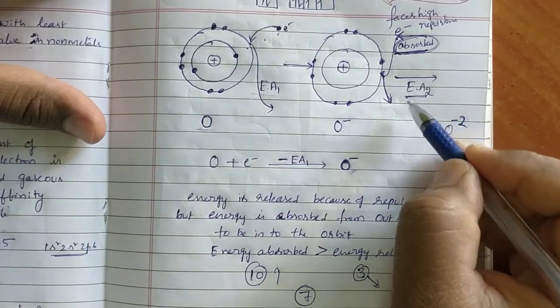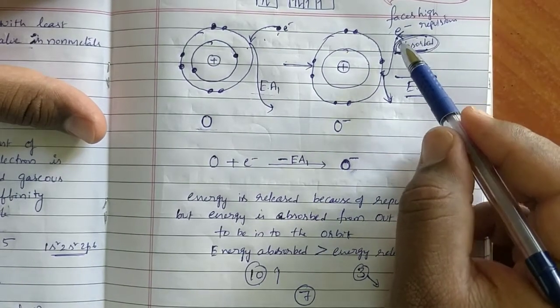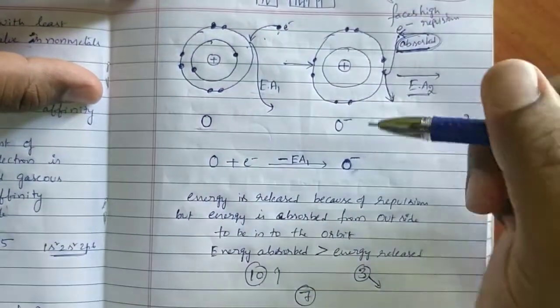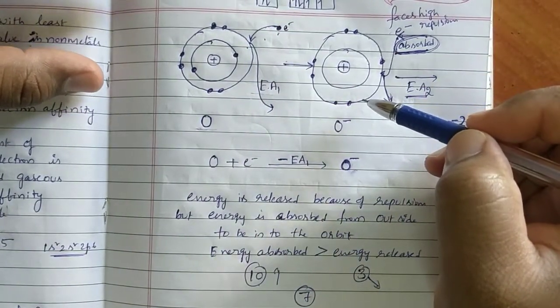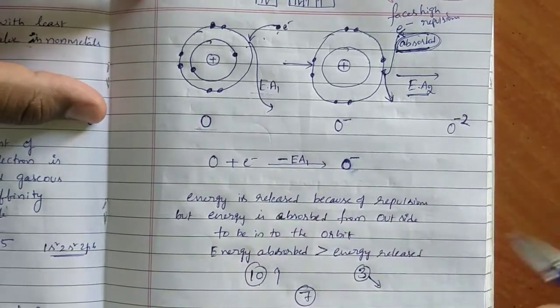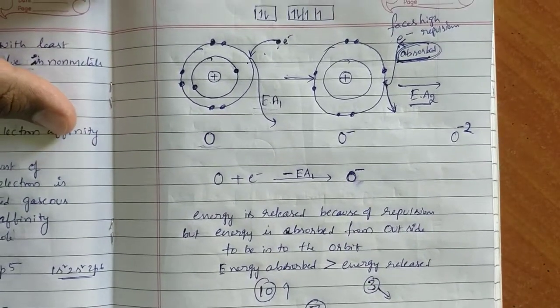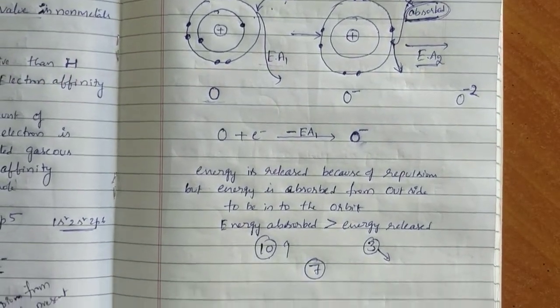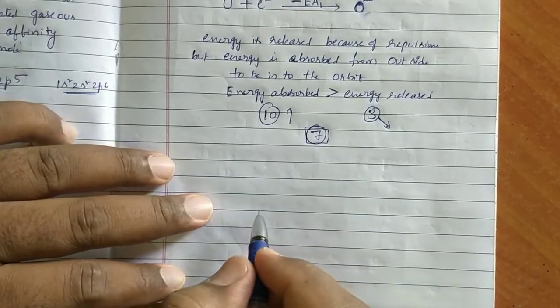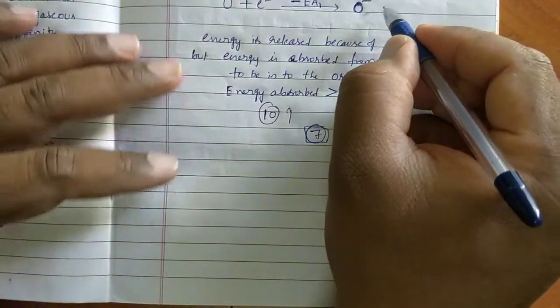But coming to EA2, that electron should enter into the O minus. Because of that, we have to push that electron to enter into that orbit. That means energy absorbed is greater than energy released. Because of that, net amount of energy is absorbed.